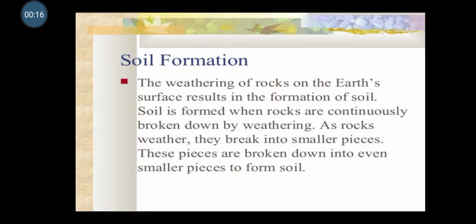Soil formation. The weathering of rocks on the earth's surface results in the formation of soil. Soil is formed when rocks are continuously broken down by weathering. As rocks weather, they break into smaller pieces. These pieces are broken down into even smaller pieces to form soil. So, in short, soil is nothing but broken pieces of rocks. When pieces of rocks are continuously broken down by weathering, it leads to the formation of soil.